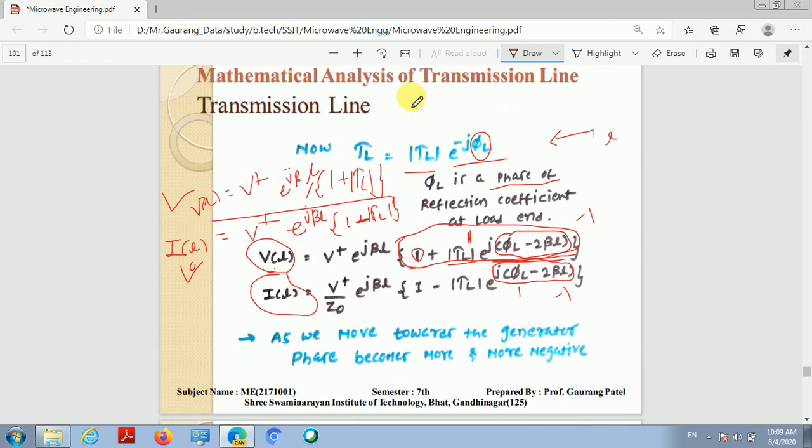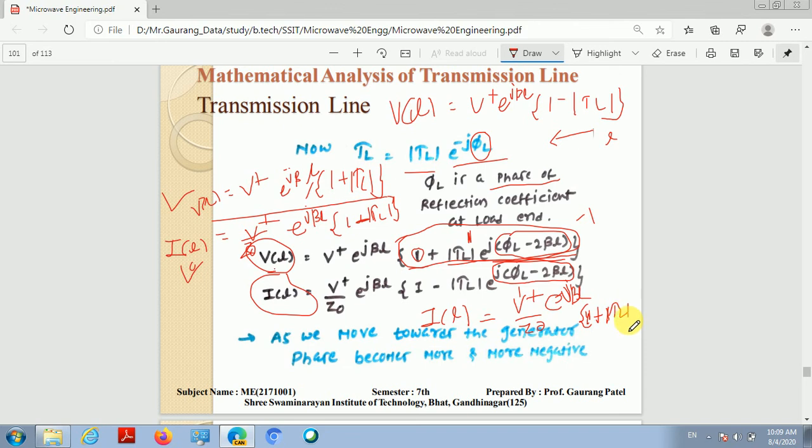So in that case, the voltage will be given as VL is equal to V plus e raised to j times βL, 1 minus mod gamma L, and the current will become, very important, let me write over here, I of L is equal to V plus divided by Z naught, e raised to jβL, 1 plus mod gamma L. So very interesting.